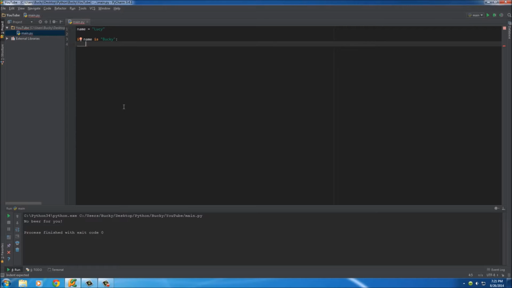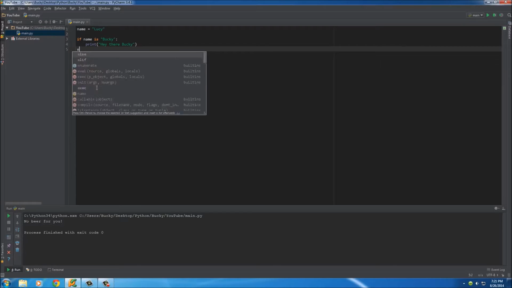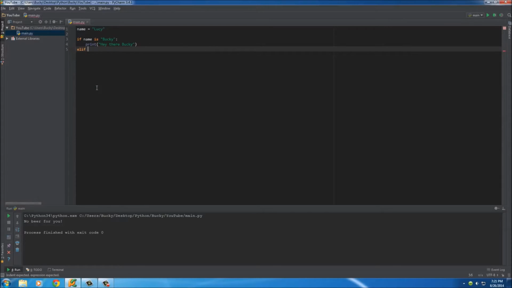So what we're going to do is say, okay, if the name is Bucky, then print, hey there, Bucky. Now, in order to test another option, what you can use is the keyword ELIF, and this pretty much means else if, or it's just another way of having another if statement in one block of code.